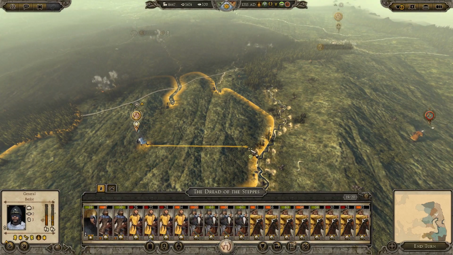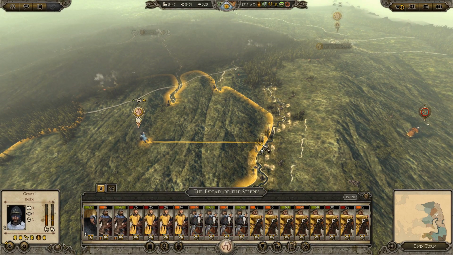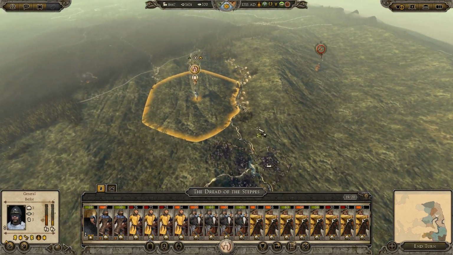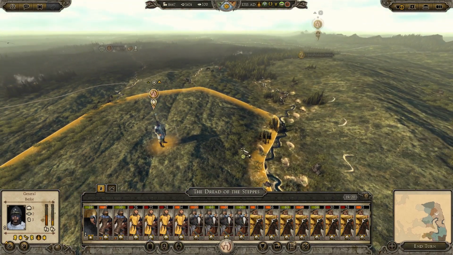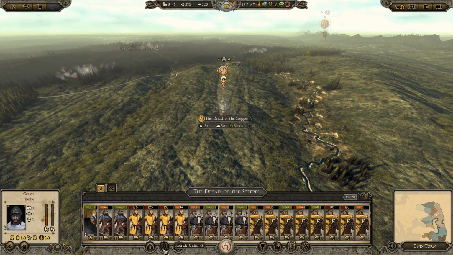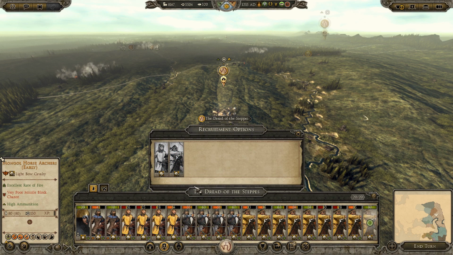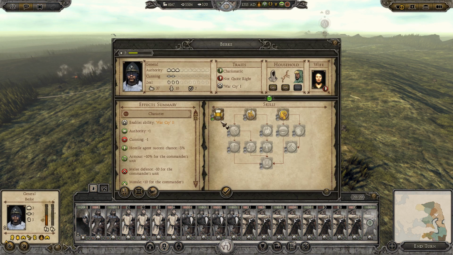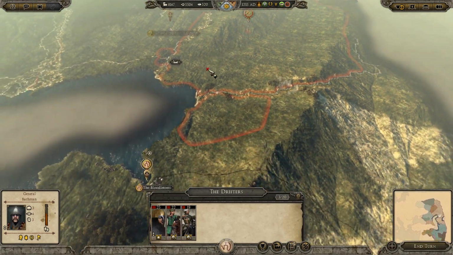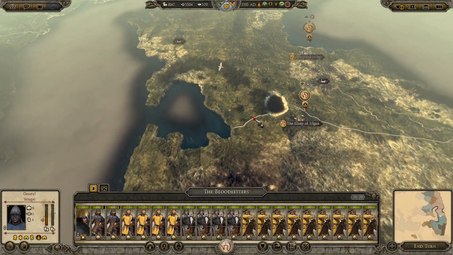And then we should be able to move back, because we could cross here. So we can move back towards the river. What's with this road glitching here? You see that? It's like this little road glitching. Again, probably something with the older version. Let's go ahead and replenish, and I guess replace one of them. I kind of wish I had access to the better horse archers, but I guess we could swap some of them over. Let's go for the integrity there. And yeah, they will not be getting any replenishment, which is excellent.